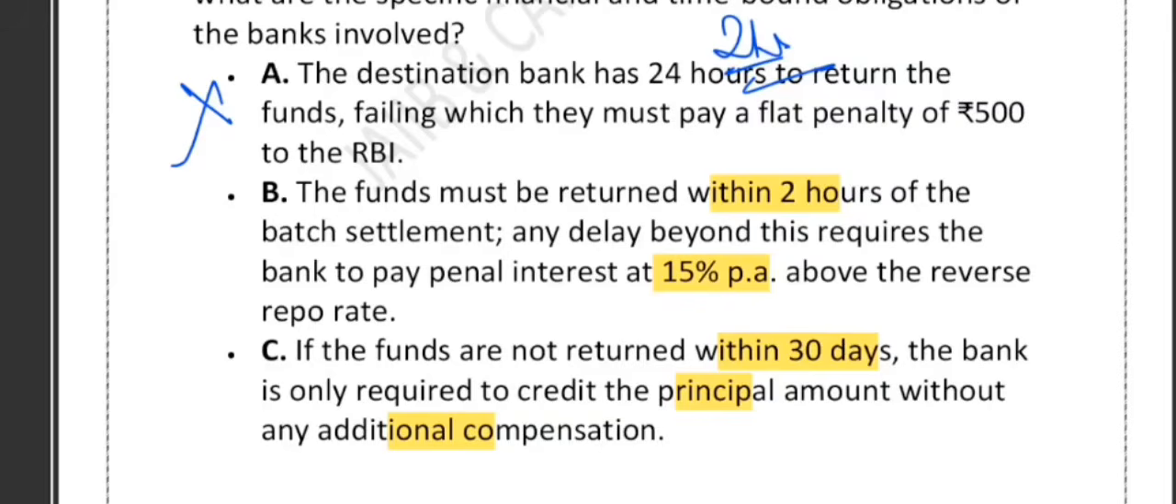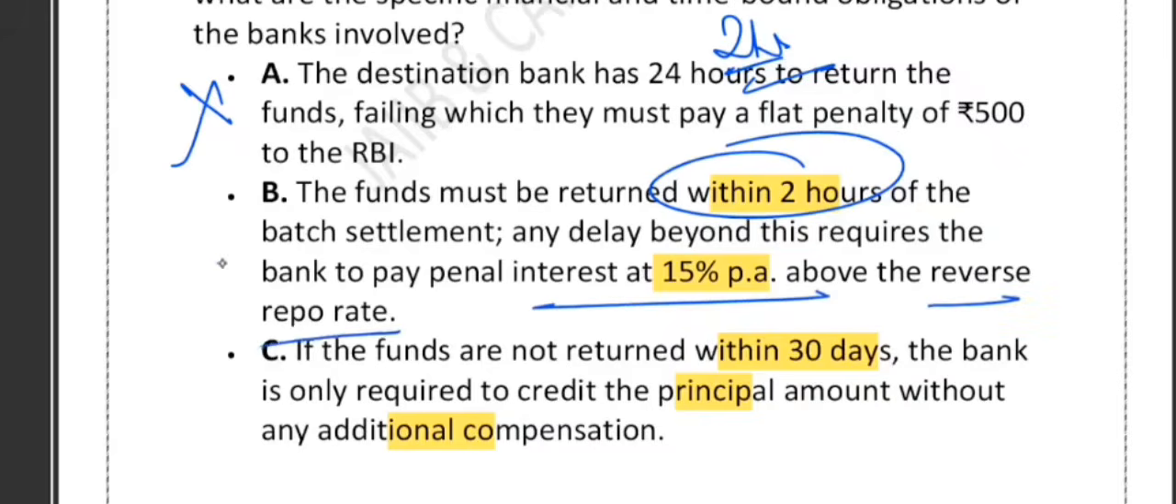What about option B? Yes, option B is the correct one. Funds must be returned within 2 hours, and delay attracts penalty at 15% per annum above the repo rate. Yes, above the reverse repo rate. This is the correct one. See, the 2-hour timeline is there, they have mentioned the penal interest rate, and the interest benchmark is the reverse repo rate that they have also mentioned.